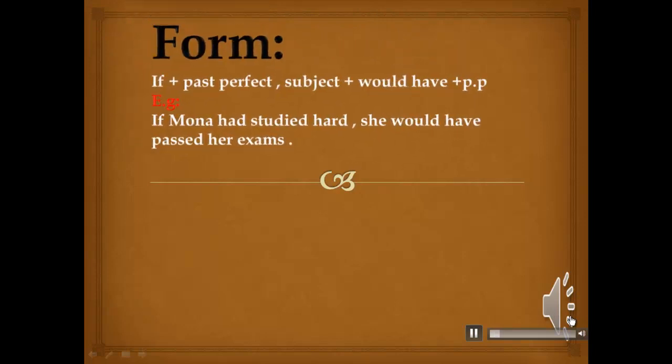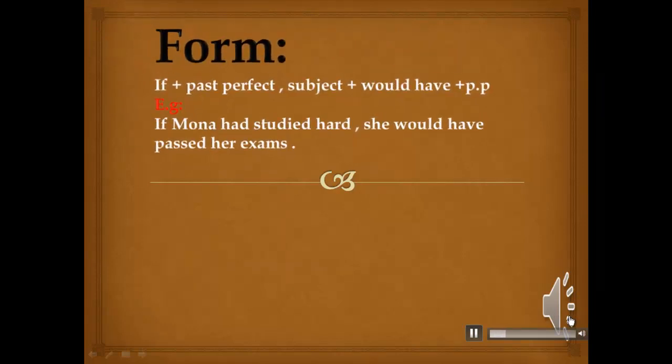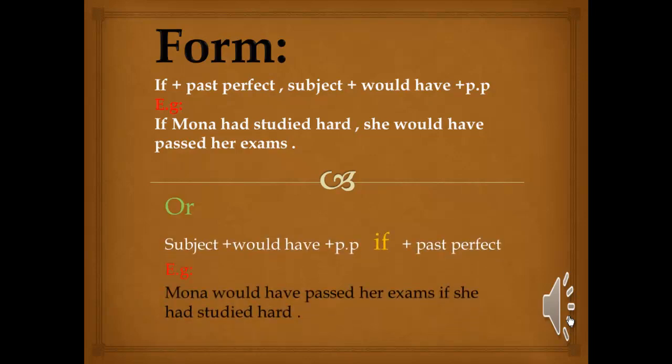Okay, how do we form the third conditional? Let's see. If we start with if, it will be if plus past perfect, then subject plus would have plus PP. Let's see the example: if Mona had studied hard, she would have passed her exams. But if we put if in the middle, we will start with the subject, then would have plus PP, then we will put if, then past perfect: Mona would have passed her exams if she had studied hard.